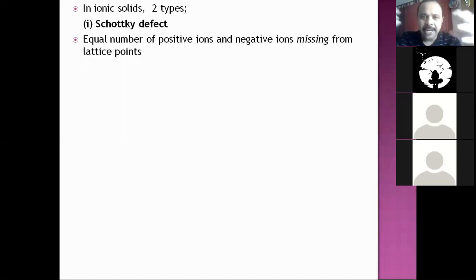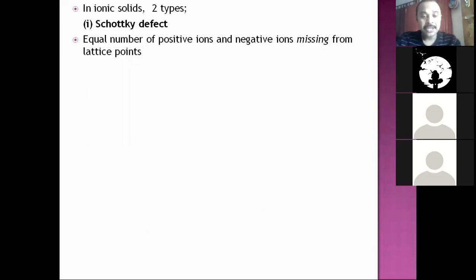So if only negative ions miss out, the solid will become positively charged. Or if only positive ions miss out, the negative charges will be more. Any solid that exists in nature is electrically neutral. So electrical neutrality is the main concern in ionic solids. When these defects happen in ionic solids, it happens in such a way that electrical neutrality is maintained.